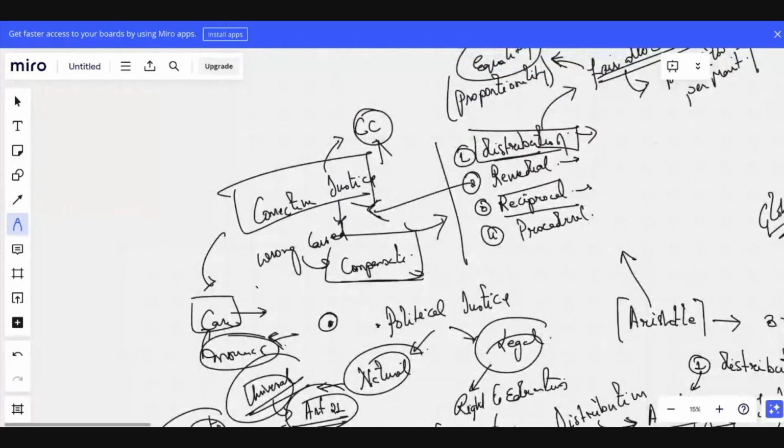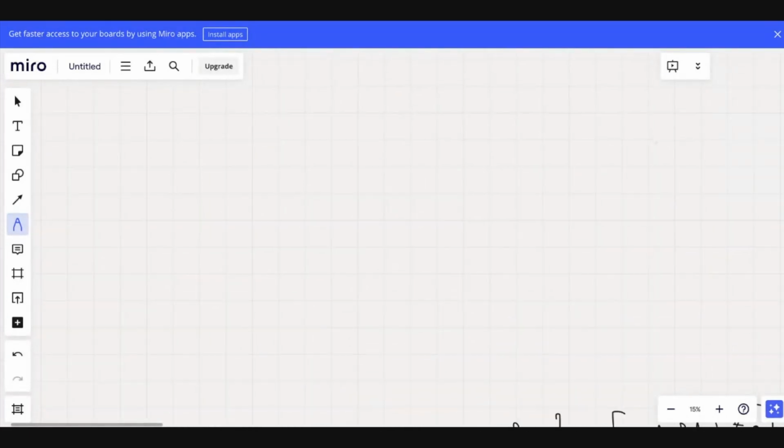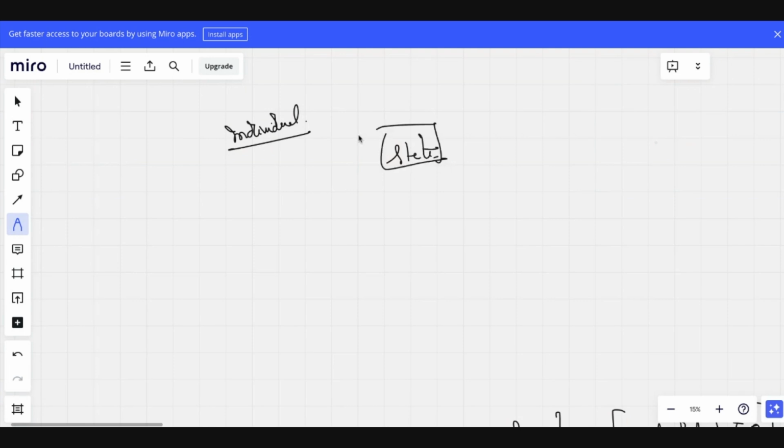So one thing that we discussed is that when we look at justice or any topic, we are going to look at two different things. One is the individual, the second is the state. While defining how justice is going to enhance the quality of life of an individual, Aristotle also focuses on the state.